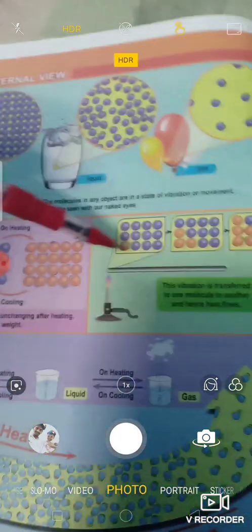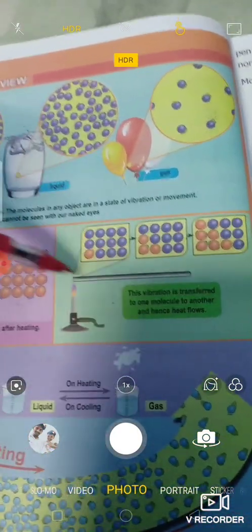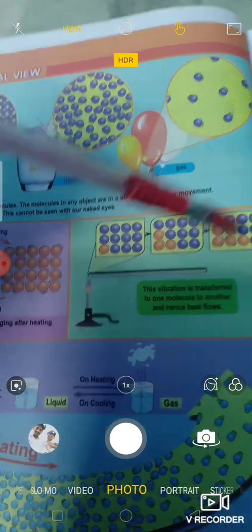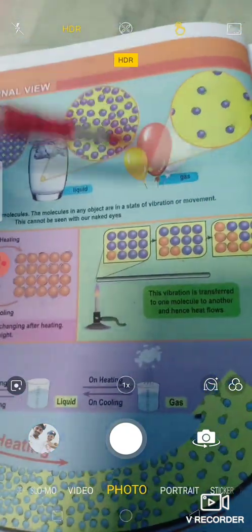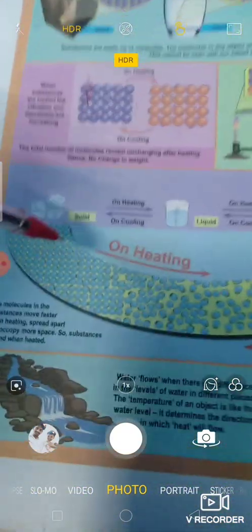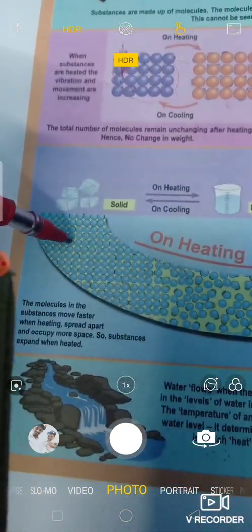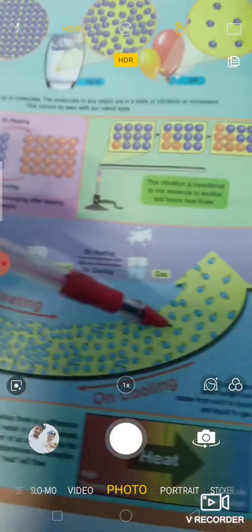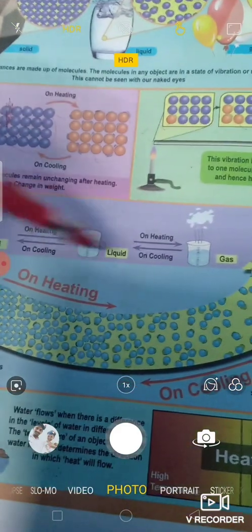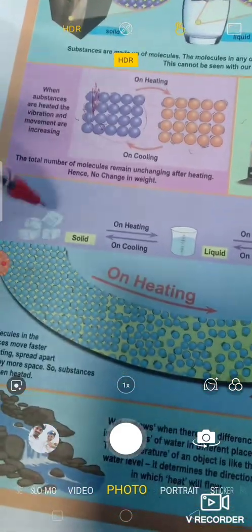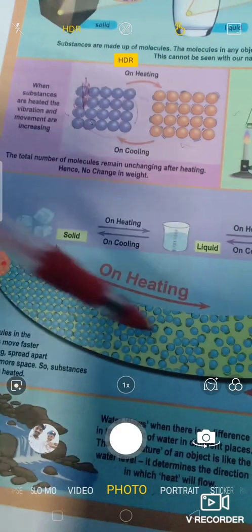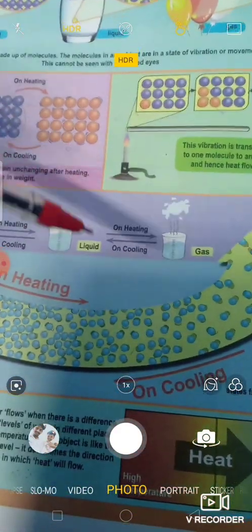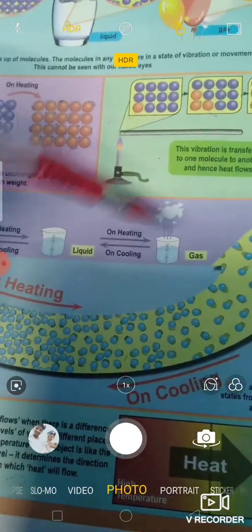If we further heat, what will happen? The heat energy transfers from one molecule to the next molecule. The heat energy transfers from molecule to molecule. So on heating, what will happen? The tightly bound molecules are liberated and become free, and become more free. This is what happens in water. That is why an ice cube, a solid, becomes liquid water, and on further heating it becomes the gaseous state, steam.